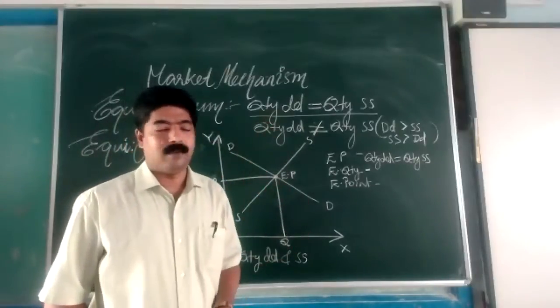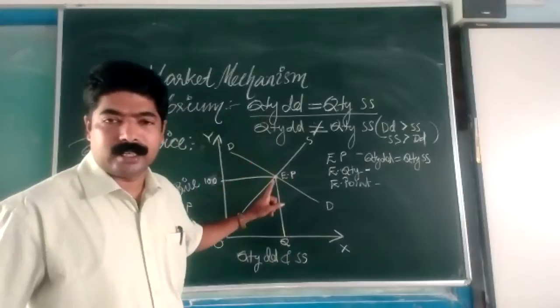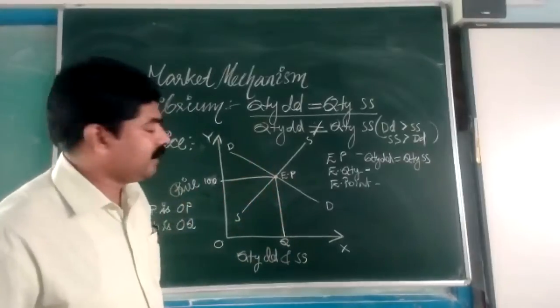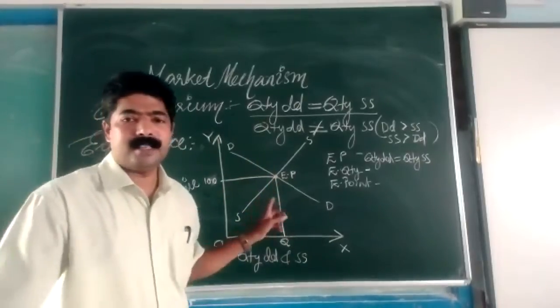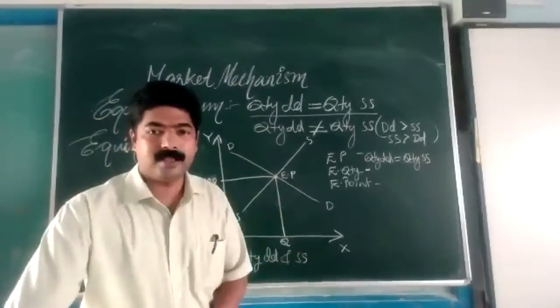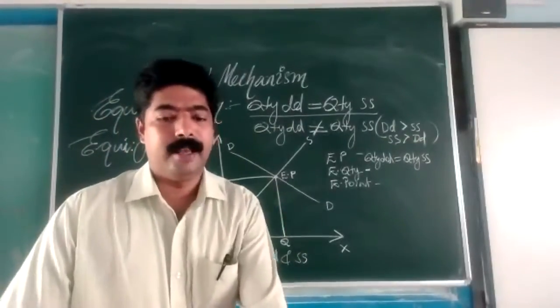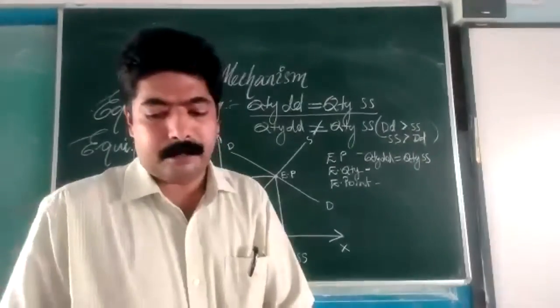All these three questions you can write, and you have to show it with the help of a diagram. And what will be the question? Equilibrium price and its determination. Who determines the price? Market forces, demand and supply. Now market forces, demand and supply.